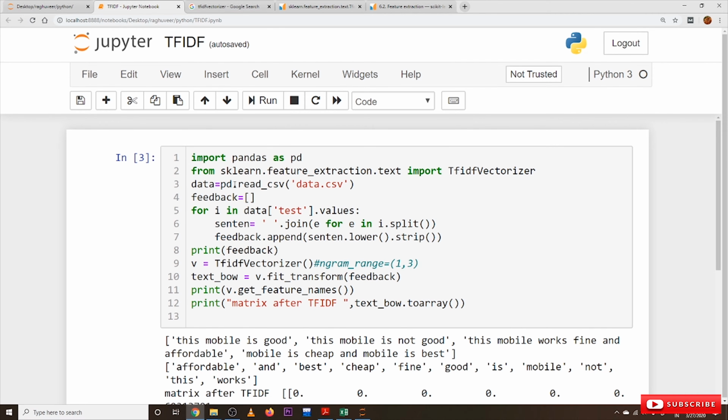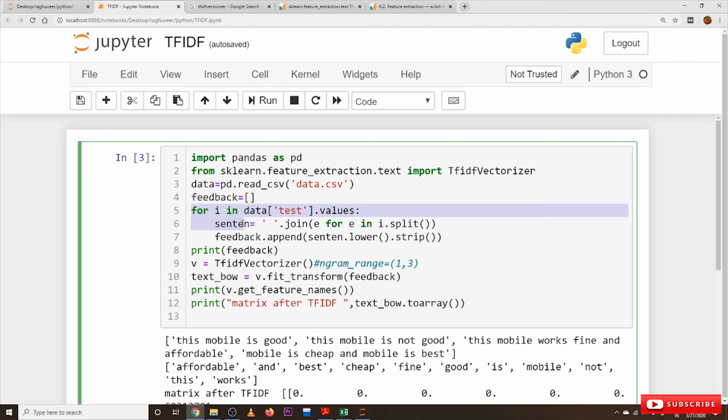Coming to our coding part, this is our code for TF-IDF. In our last class, we clearly discussed this code for converting our text document into bag of words. The same code we are using here. There is no change in this code. The simple modification here is, in bag of words we used a class called CountVectorizer. From sklearn.feature_extraction.text we import the class CountVectorizer for bag of words. For TF-IDF we have to import the class TfidfVectorizer. Other than this, there is no change in the code.